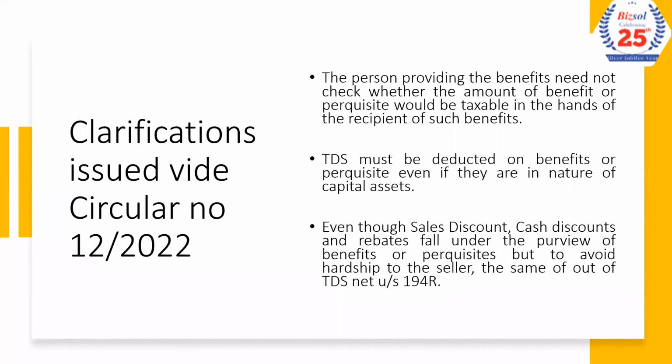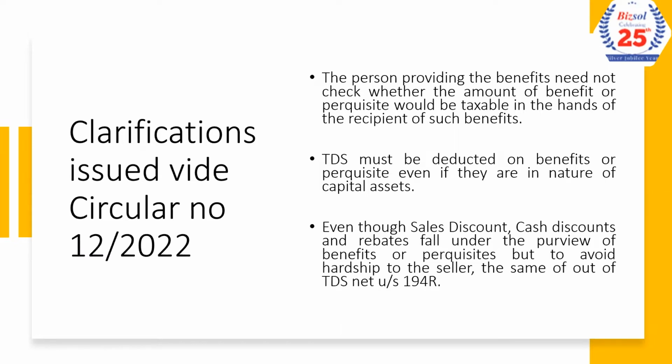Now, what are the clarifications issued? The section says that if TDS has to be deducted, should the person deducting the tax check that the benefit provided is considered as taxable income in the hands of the recipient? If a business entity is providing certain benefits to a business partner, say I am giving a TV to my business consultant, do I need to check before deducting TDS that the person is considering the value of the TV as taxable income in his total computation of income?